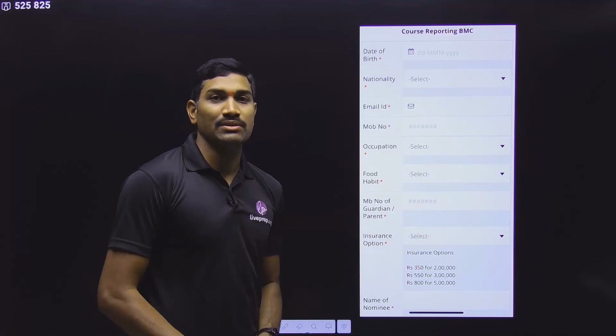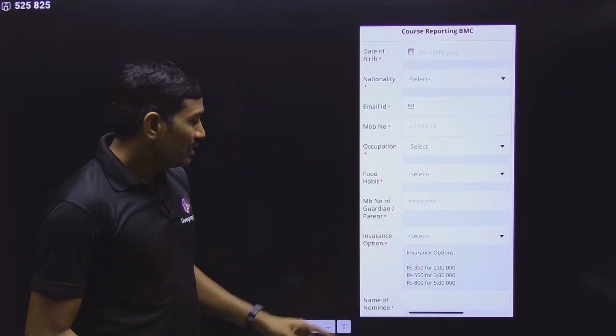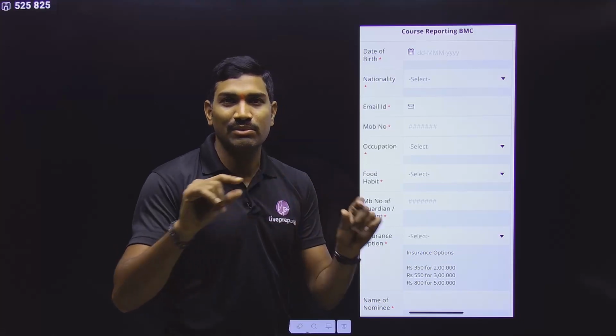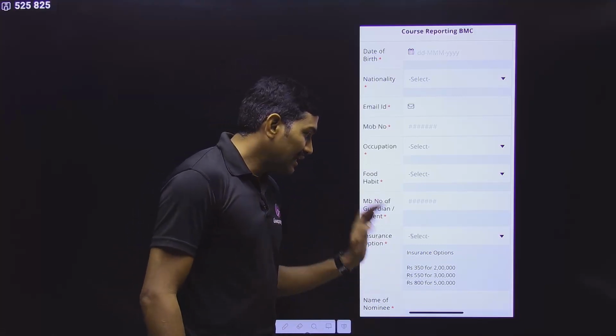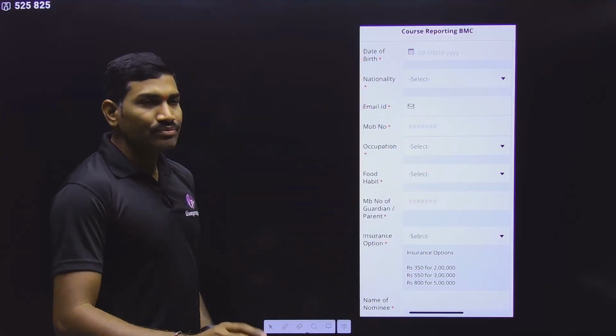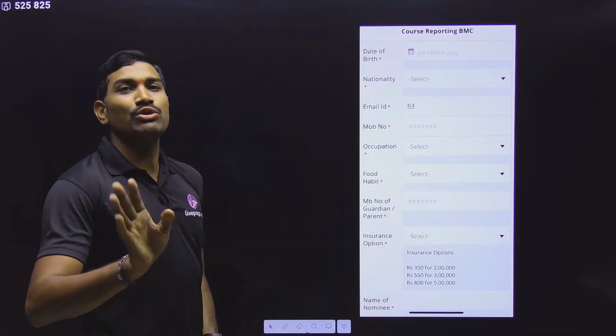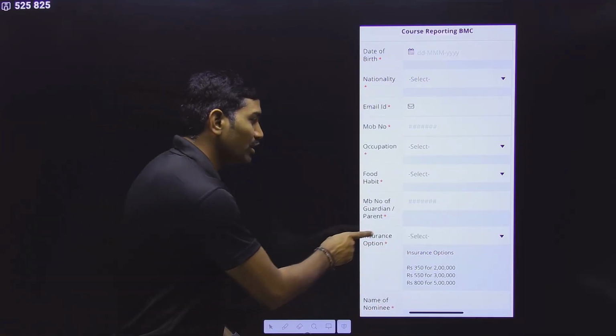Next one, insurance option. Listen to this one very carefully. I already told you that you need to take insurance. Already in the mail also we received some information. Please remember, here at the hotel you don't need to pay any money. But you need to fill this one.